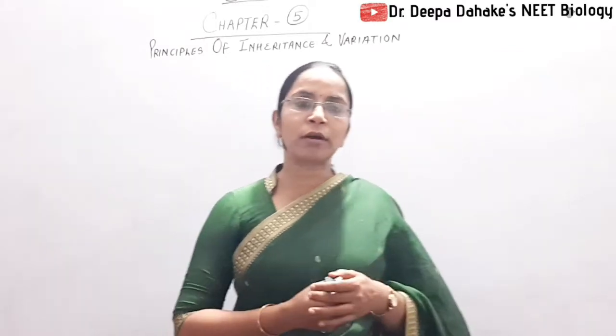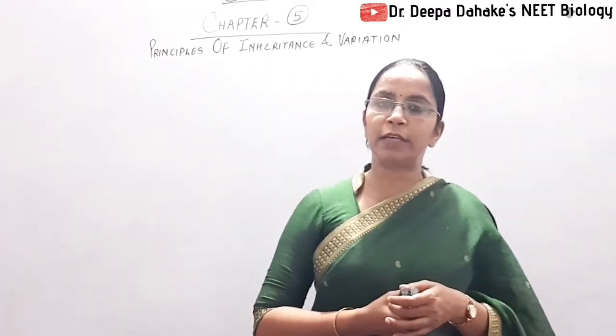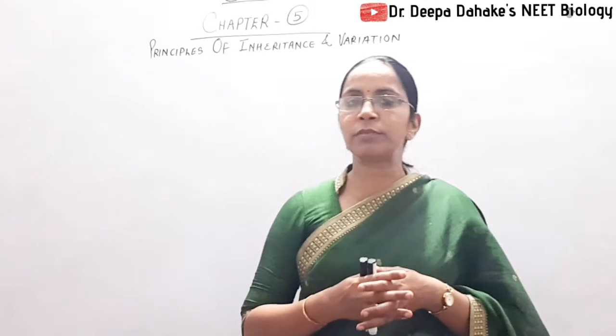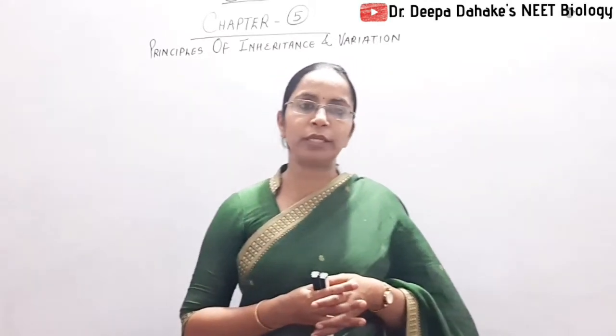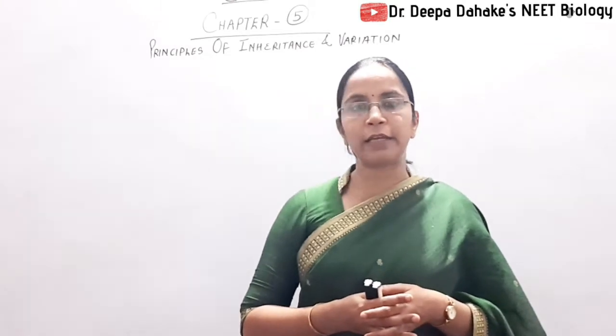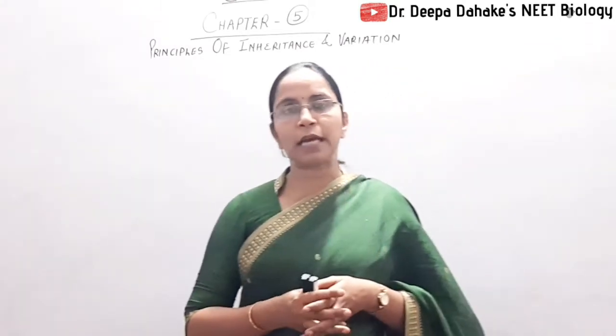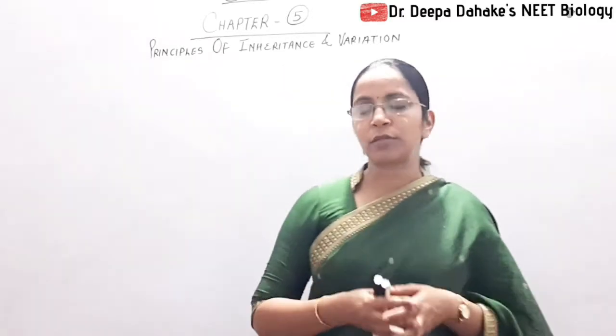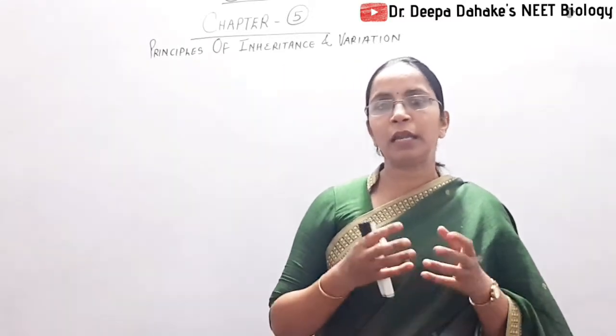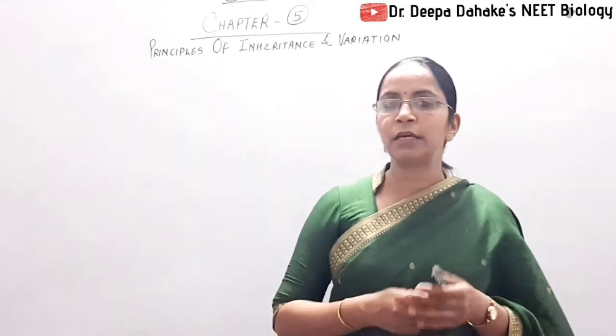When we come to inheritance and variation, generally three terms cause great confusion among students. One is inheritance, the second term is heredity, and the third term is genetics. So first, remember inheritance.